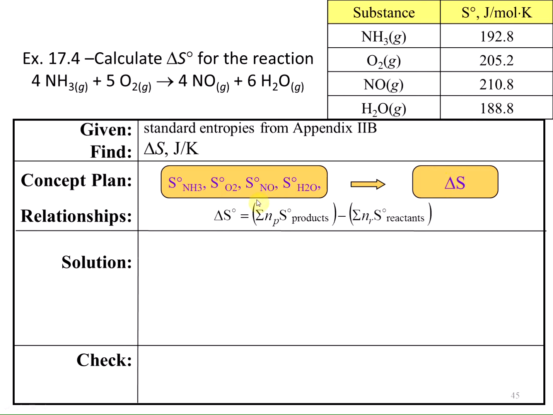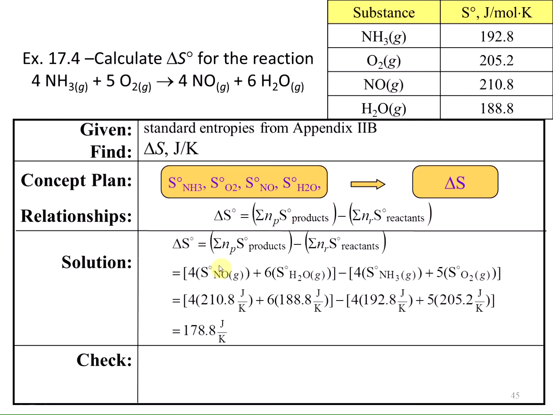So to find the change in entropy for the reaction, we're going to use the sum of the entropies of the products and subtract out the sum of the entropies for the reactants. So using my balanced chemical equation, there are 4 NOs, and each NO has an entropy of 210.8, so 4 times 210.8. There are 6 water molecules. The water value is 188.8.